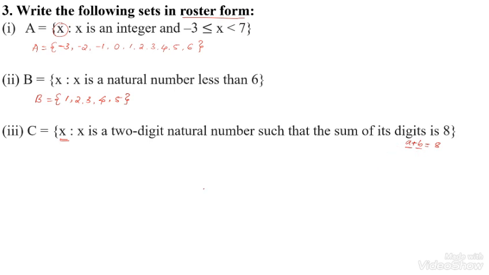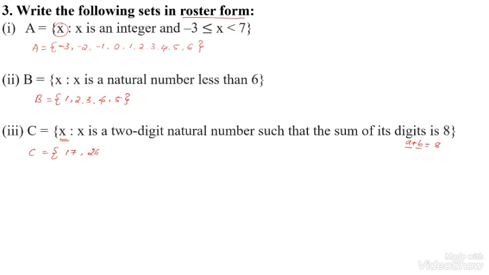What are the numbers? First, x is a two-digit number. Two-digit means the tens place should be a number from 1 to 9. The first number is 17. When you add 1 plus 7, you get 8. The sum should be 8.